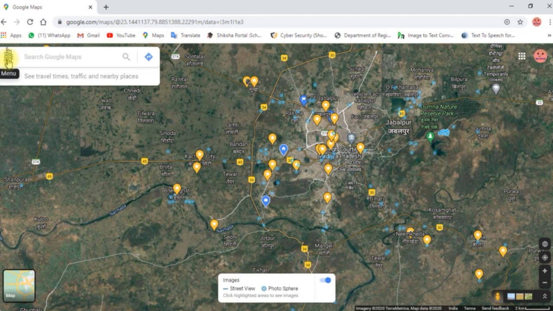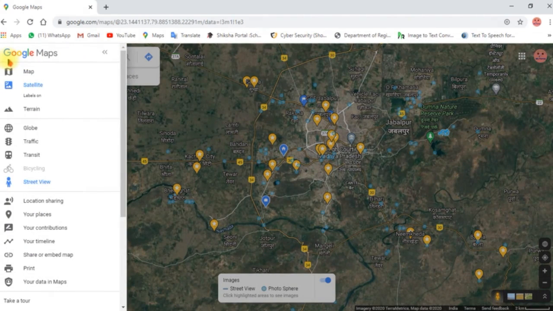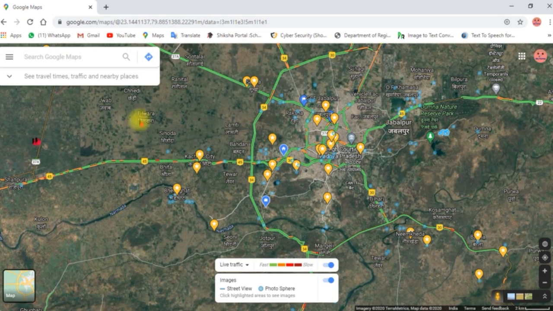Here we have some more views, like you can see it like a globe. The traffic view we can see: green means there is no traffic, and as the color changes, you can see a little traffic, more traffic, and more traffic.